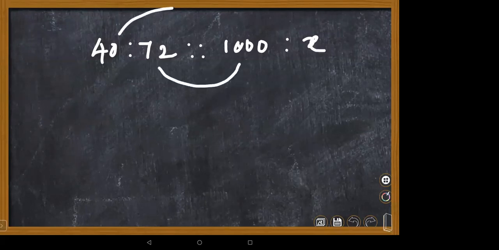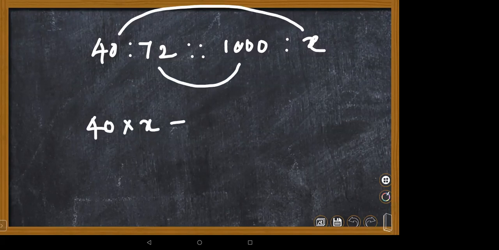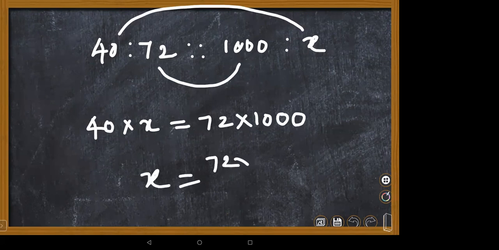See children, if you write as a proportion, 40 liters of milk cost 1,000 rupees. You need to find the cost of 72 liters of milk. You don't know that, so take it as x. Now product of means equals product of extremes. So 40 into x equals 72 into 1,000. So x equals 72 into 1,000 by 40.